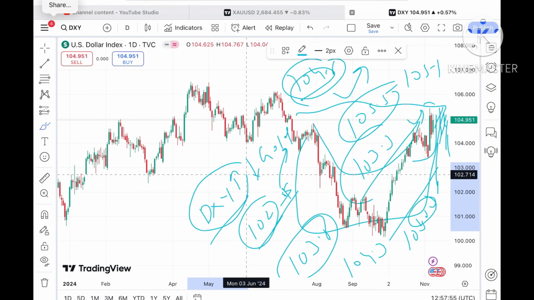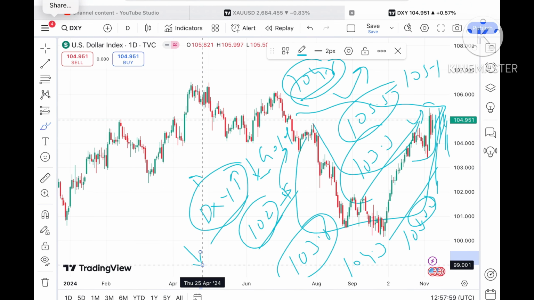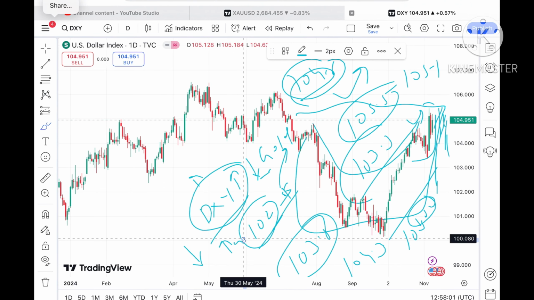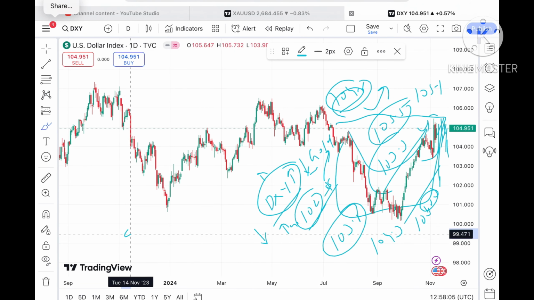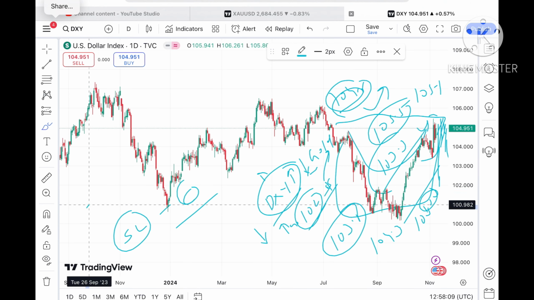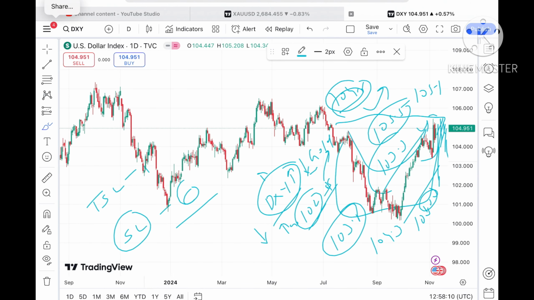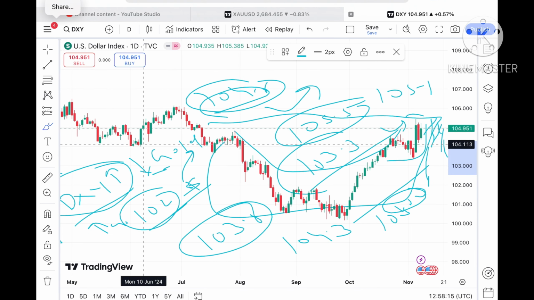Now, as I already explained, if the dollar index goes up, we can see the gold price come down. Similarly, if the dollar index goes down, we will see the gold price go up. And you have to understand, whenever you start your trade, try to put the SL so your capital will be saved, and once your profit comes, try to trail the SL so your profit will be saved. These two things you have to do.